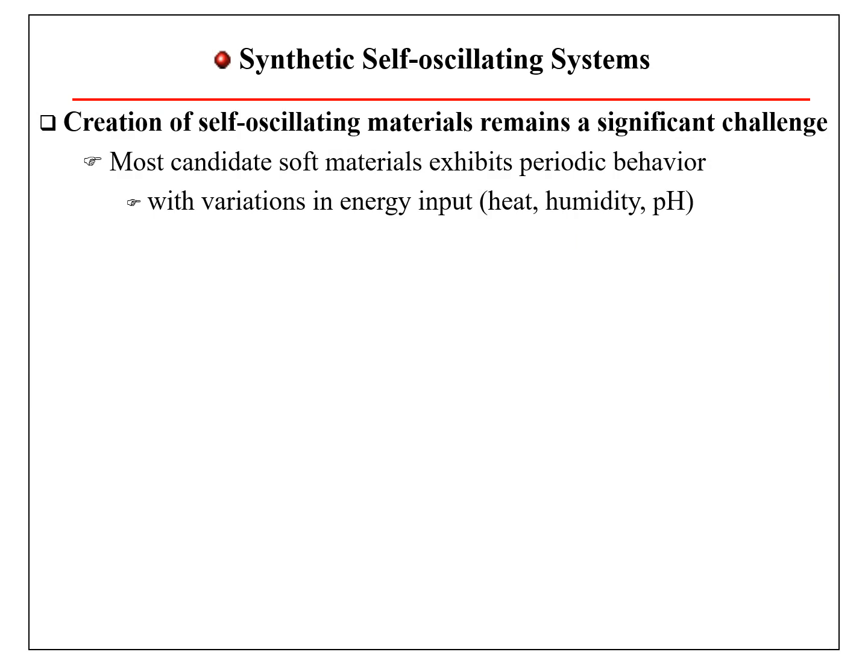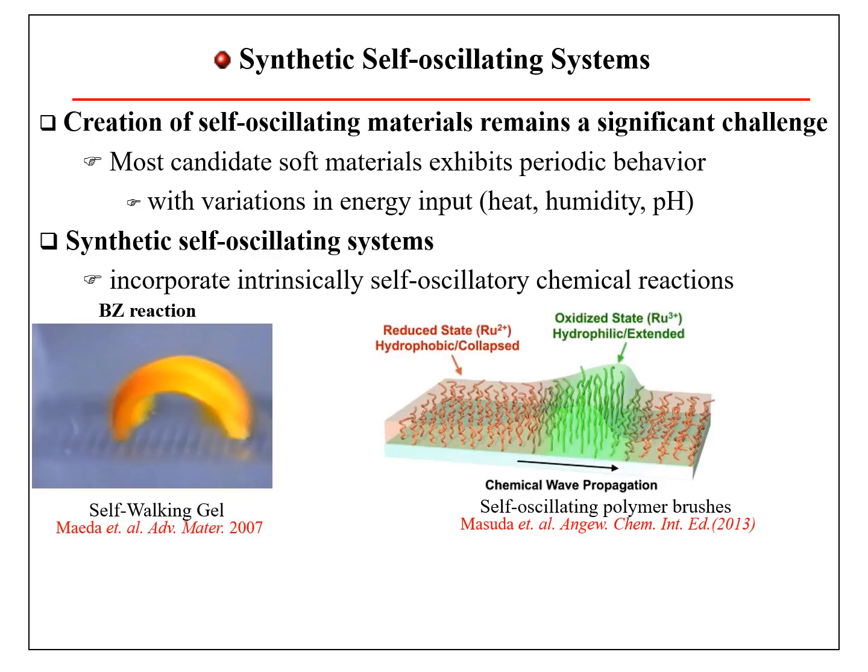Most available soft materials exhibit periodic behavior only with periodic energy inputs such as heat, humidity, or pH. Some synthetic self-oscillating systems use intrinsically self-oscillating chemical reactions. For example, self-working gel uses the BZ reaction. Another example is chemical wave propagation through self-oscillating polymer brushes.